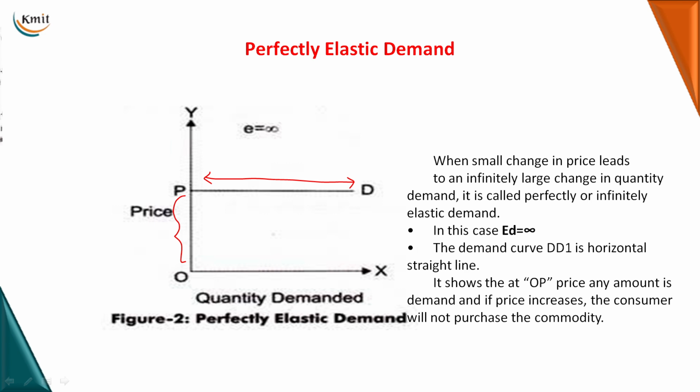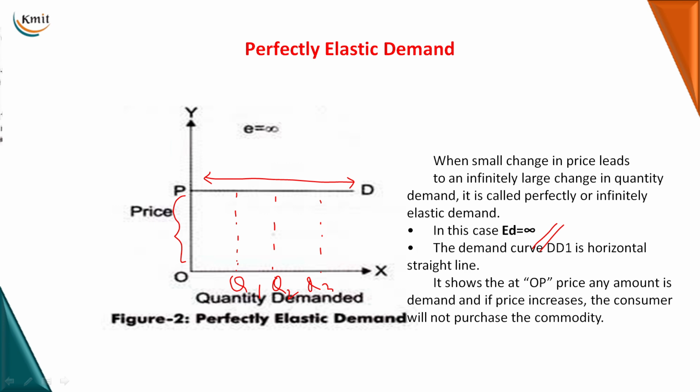At one level the quantity demanded can be Q1, at some other level it can be Q2, and at some other level Q3. That is, there is a subsequent change in the demand even though there is no change in the prices here. So in such a scenario, we term the elasticity of demand as infinite.